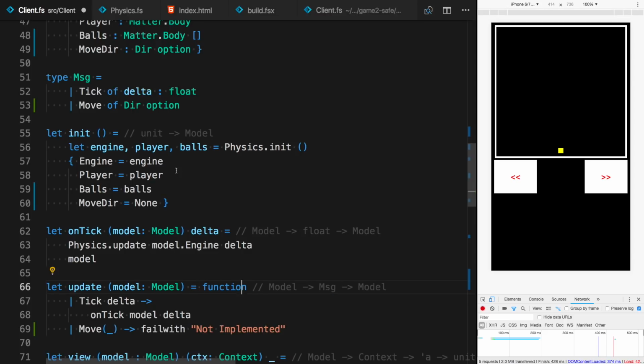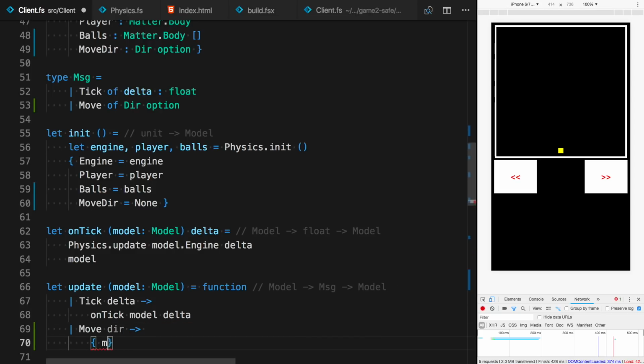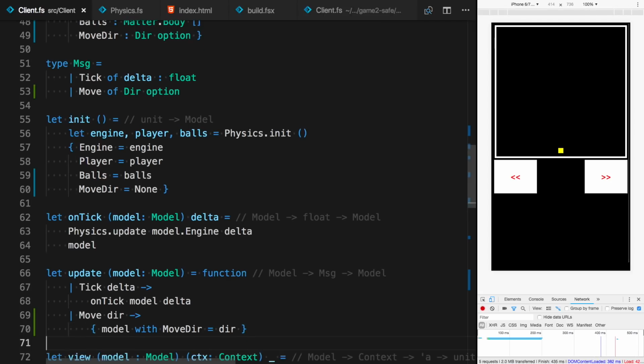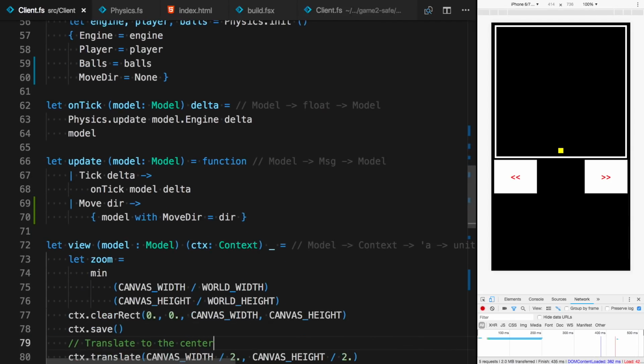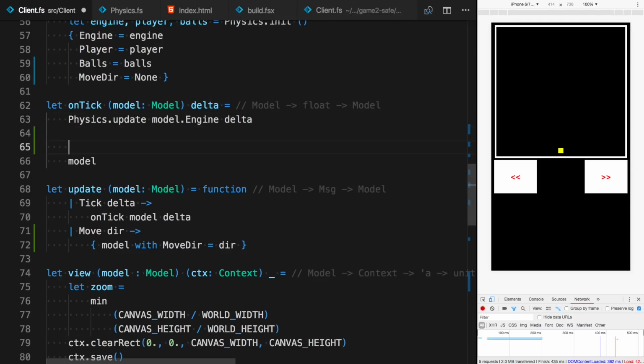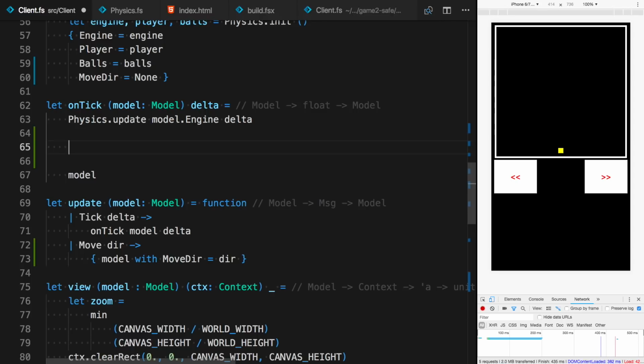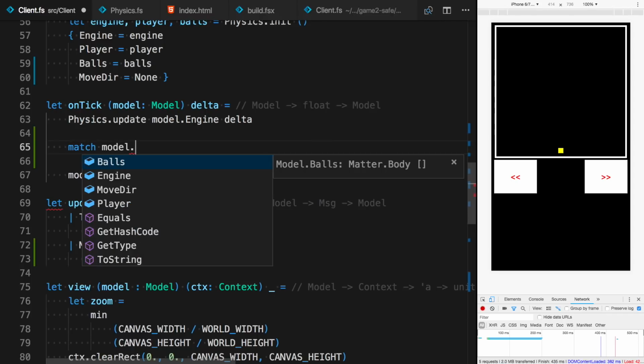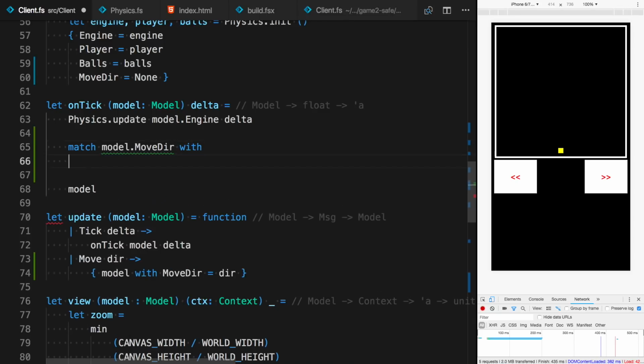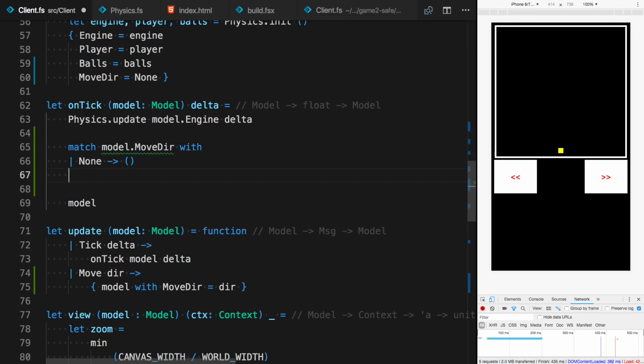and whenever the message comes, what we want to do is to just grab this and output the current model with the incoming direction. So as you can see in the update function, it's just computing the next model. There are no commands involved over here. Okay, and we need to move the player in the on-tick. So every frame, we need to update the state. So I'll do pattern match on model move direction, and if it's none, do nothing.